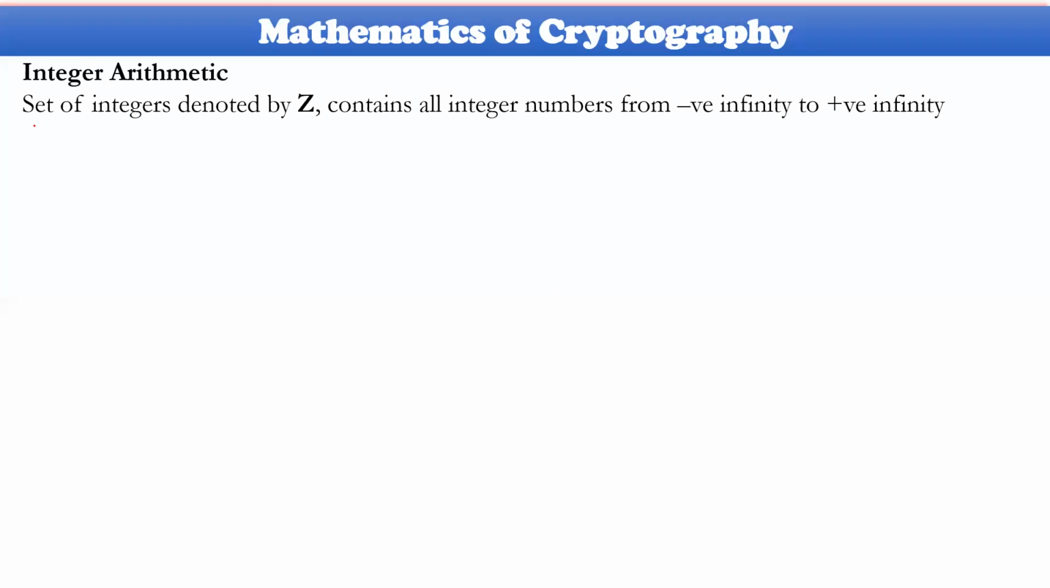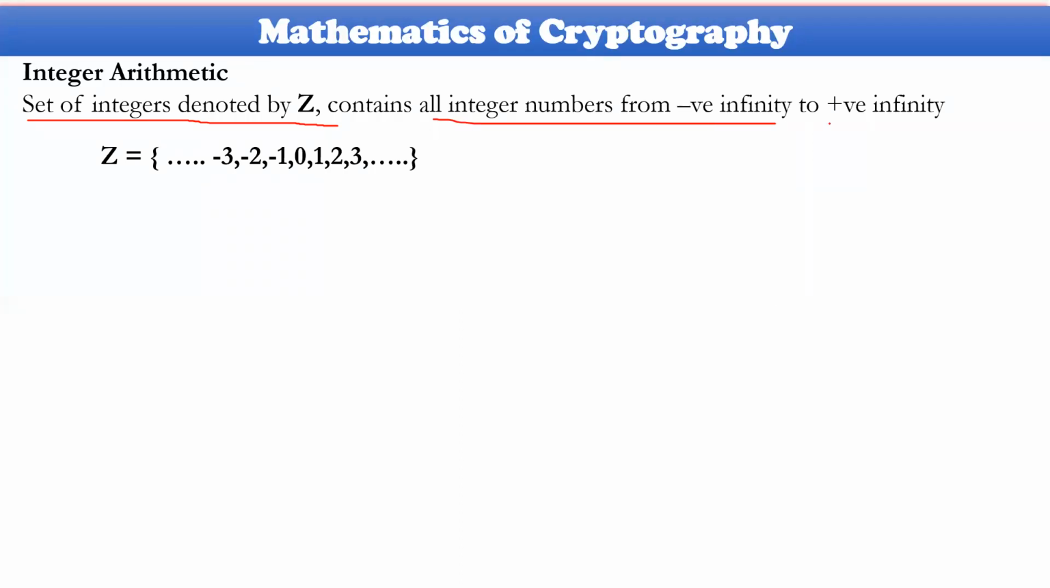However, before going to that, the set of integers is denoted by Z. This Z will be all integers from negative infinity to positive infinity. Something like this is the set of all integers, which includes negative numbers, 0, and positive numbers.